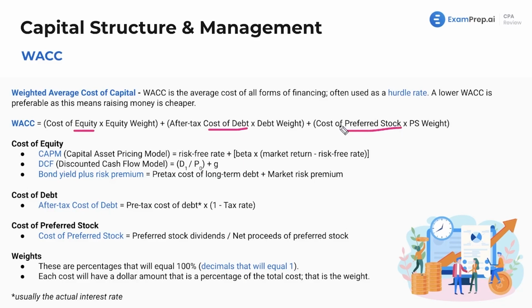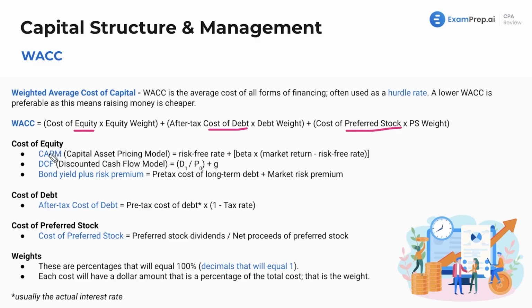Now, last point here, after tax. It's after tax cost of debt, because we are calculating that interest expense is tax deductible. Cost of equity, as I mentioned, we've got 3 different ways to calculate what this amount is, right? So maybe you pay 10% interest, so we know it's 10%, right? You pay 7% of preferred stock, so that's 7%.